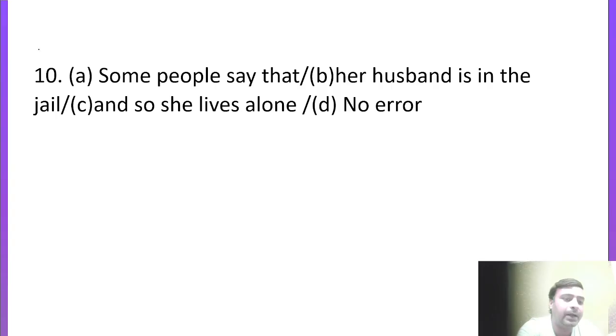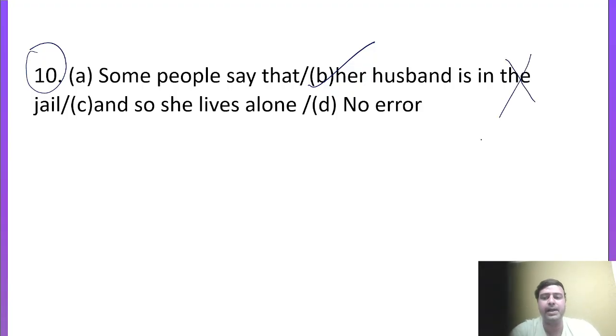Come to question number 10, the last question of the exercise, right? In this session we discussed some uses of a and the, and some questions. In part 2 there might be some moderate level questions, which I will discuss in the second part. Some people say that her husband is in the jail and so she lives alone. The same concept applies here, right? The error is in part B. Before jail we can't use the article the, because a primary purpose is mentioned here, students. For primary purpose we never use the article the.